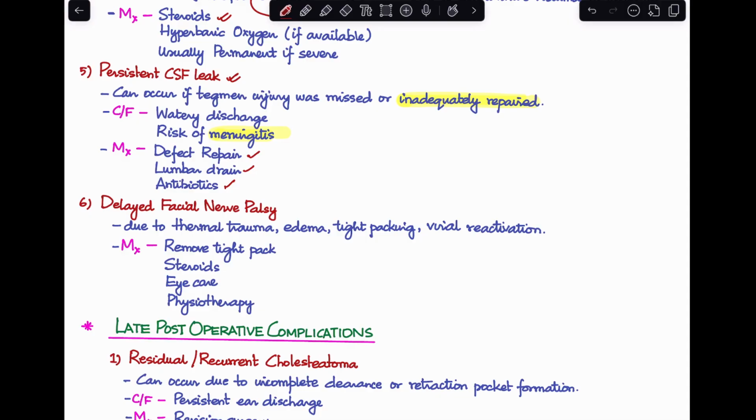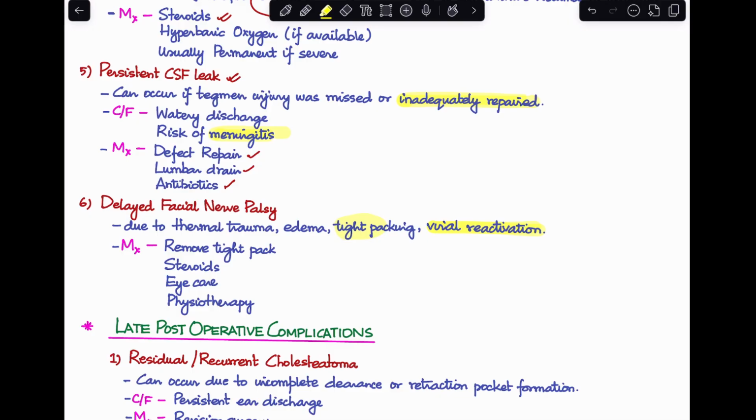The last early postoperative complication is a delayed facial nerve palsy. This can happen because of thermal trauma to the facial nerve due to the use of burrs near it, due to the development of edema because of manipulation. It can even occur when there has been a tight packing placed. Another cause could be a viral reactivation in the facial nerve. These are all the reasons why you can have a delayed facial nerve palsy in a case of mastoidectomy.